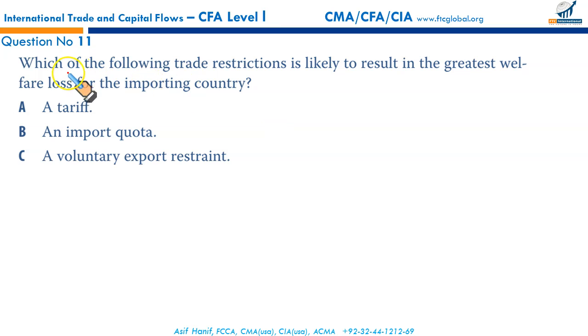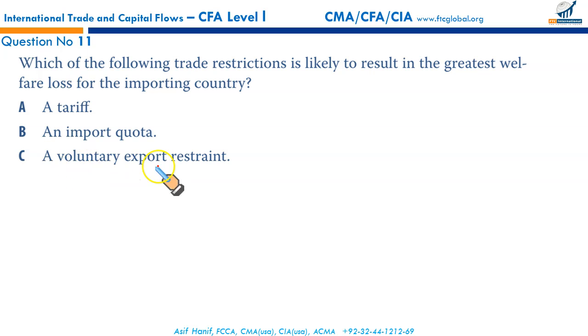Next, which of the following trade restrictions is likely to result in the greatest welfare loss for the importing country? A tariff, well, this will be a source of revenue for the government. An import quota is a restriction of physical quantity in a country, so this will not affect the importing country as much.